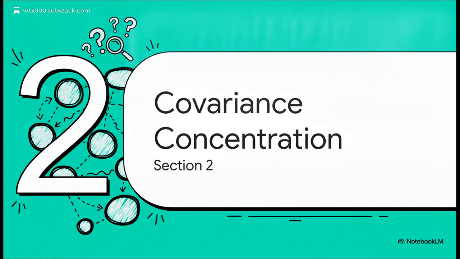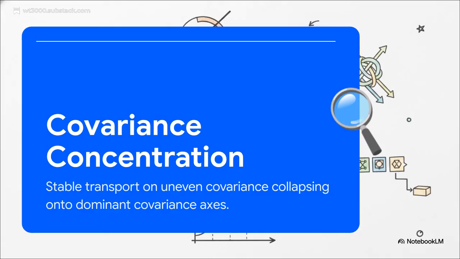Section 2. Covariance and concentration. Before we dive deeper, we have to understand that this residual energy is really just stable transport acting on unevenly concentrated data. But the team had to tread very, very carefully here. Internal debates warned of falling into what they called a scalarization trap. This is the mathematical danger of taking highly complex, multi-directional structures and just crushing them down into single, simple numbers. To avoid bad methodology and actually see the truth, they had to explicitly preserve the entire structure.